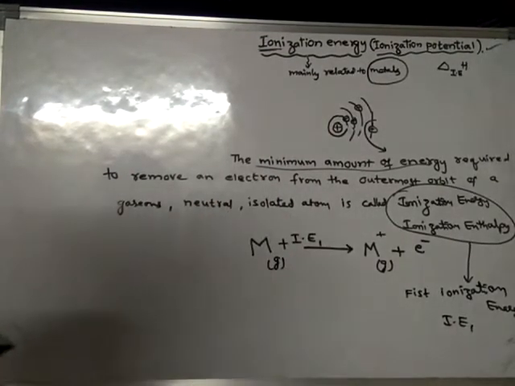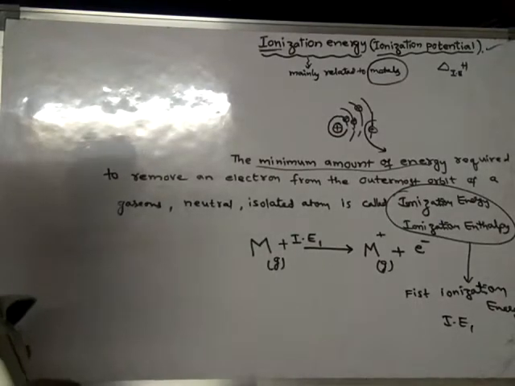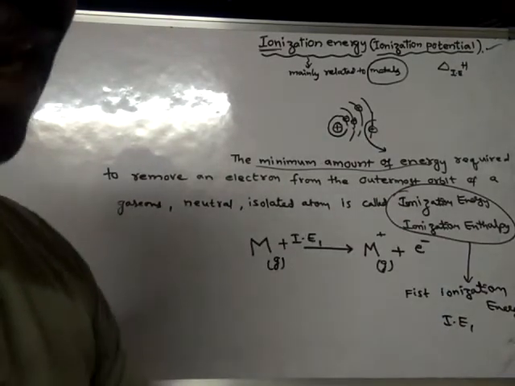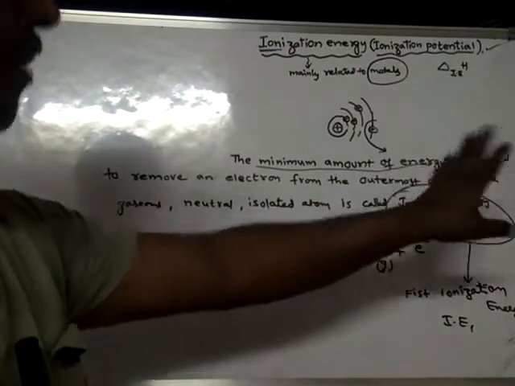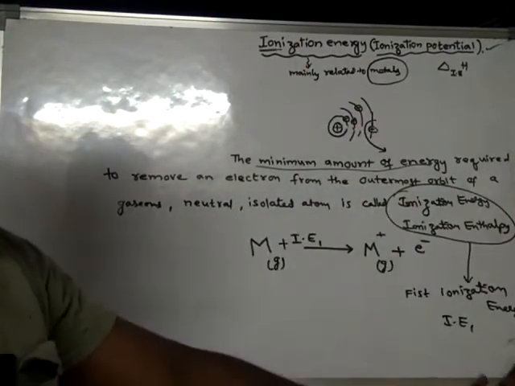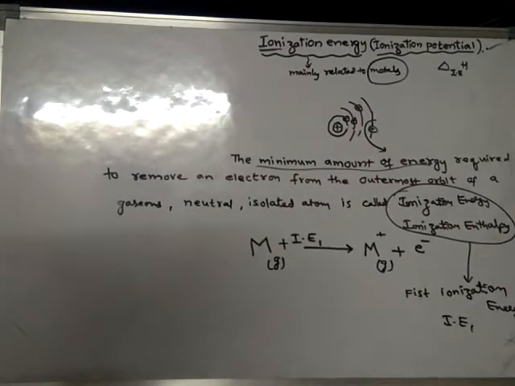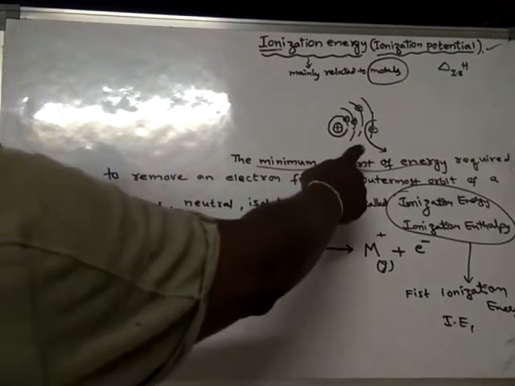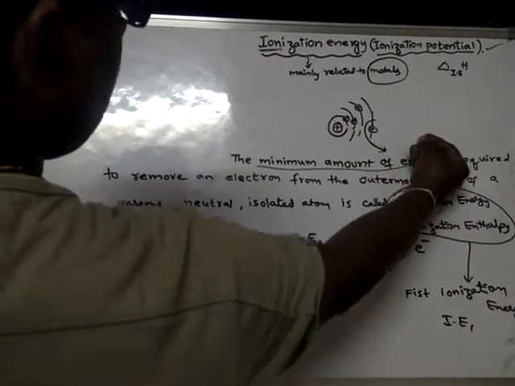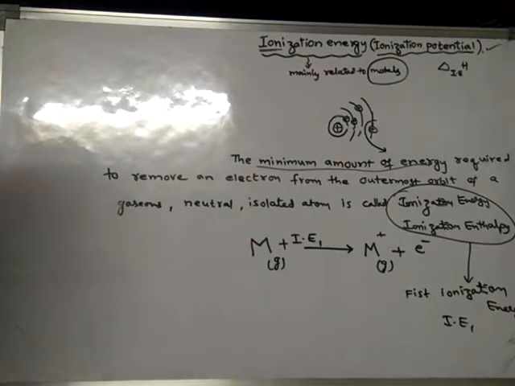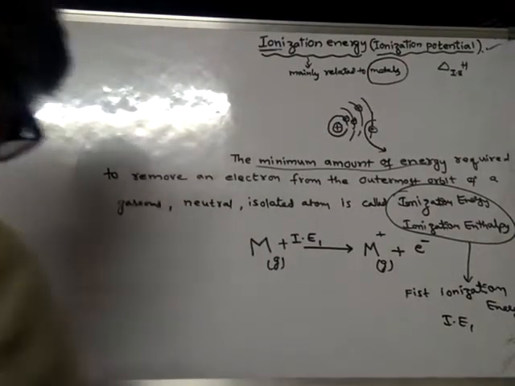So from that neutral atom, the first electron removed should be from the outermost orbit. Any electron, first or second, should be removed from the outermost orbit. As we are removing the first electron from the atom, it is said to be first ionization energy, denoted with IE1.